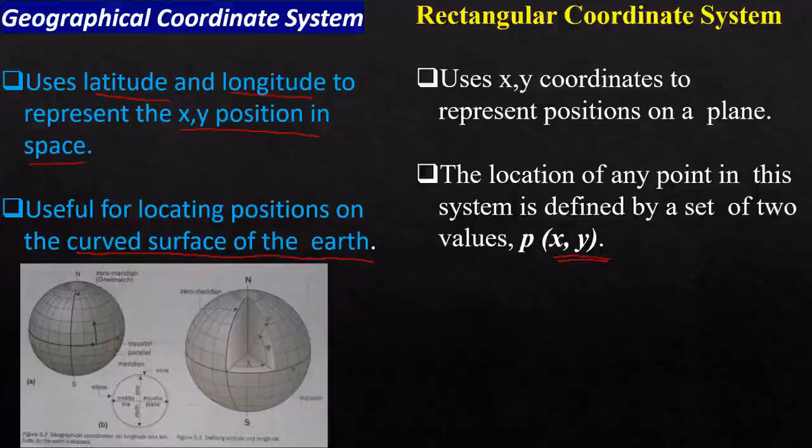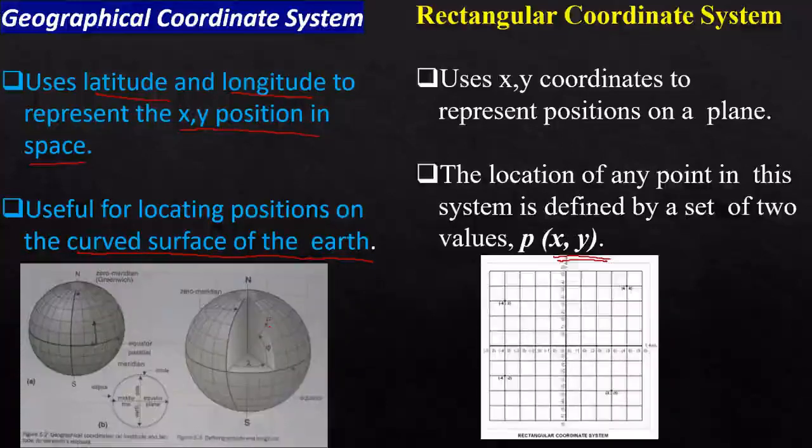So you can see the geographical coordinate system, the same diagram expressed on the curved surface of the Earth. The latitude and longitude are expressed on the curved surface of the Earth, and the point P is expressed on the curved surface of the Earth. This angle is phi and this angle is lambda. Here it is expressed in terms of the scaled x and y coordinates.